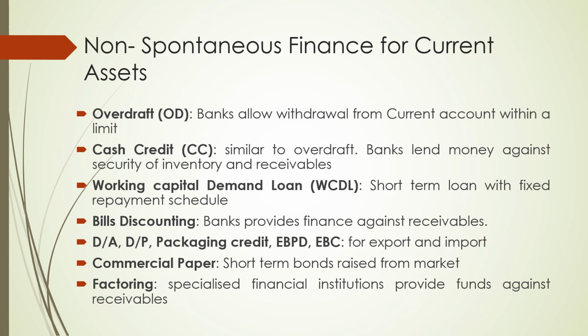So generally you might have heard firms talking about the overdraft limit and the cash credit limit, and that is why these two limits are different. Overdraft is not backed by collateral, whereas cash credit is backed by collateral. Okay, I'm just giving you the broader categories.